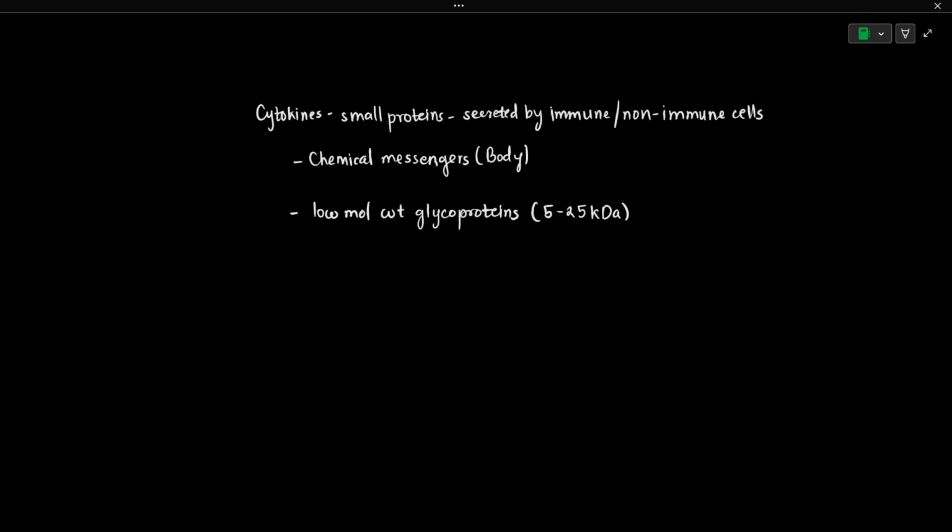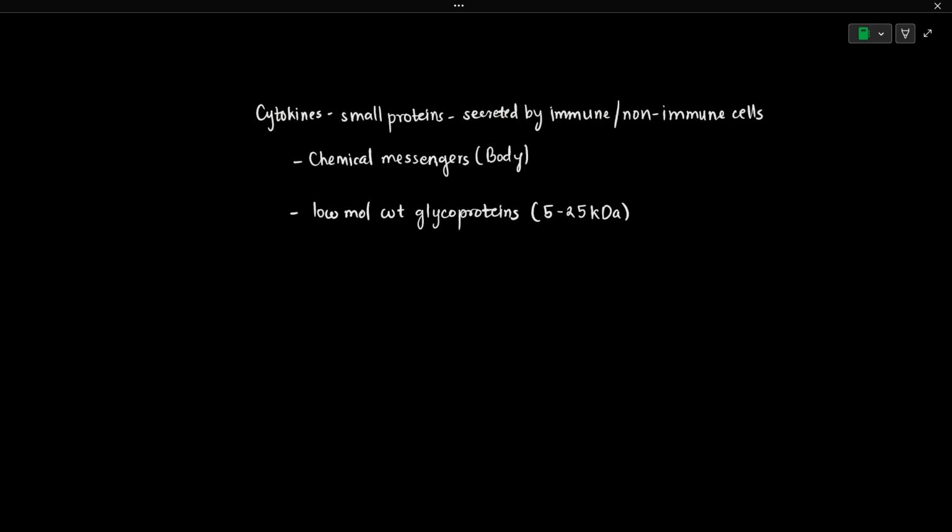External stimulation is such as a pathogenic attack, or internal stimulation such as other cytokines, which result in the secretion of different types of cytokines by different types of cells. So the stimuli could be internal or external, and those stimuli result in the secretion of those cytokines.